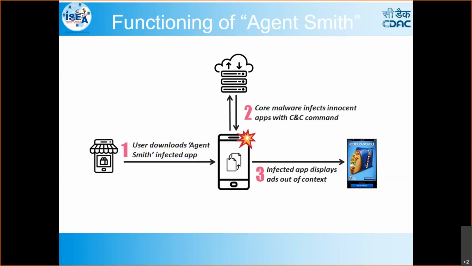If it is asking for the camera, yes, we can accept. Why? Because you want to capture pictures and upload them. So that's the reason it is needed. Even if it is asking for storage, we can accept it. Why? Because it wants to get the data from that storage. But why mic permission? Why the contacts?